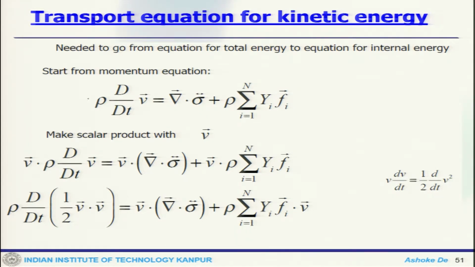So, one can start from the momentum equation, which will give you the Navier-Stokes equation. Multiply this with V, or take the scalar product of that. So, this equation we take in scalar product and that will give me this. Now, here we can rewrite the left hand side term like this, the right hand side term like this, and the other term in this fashion.